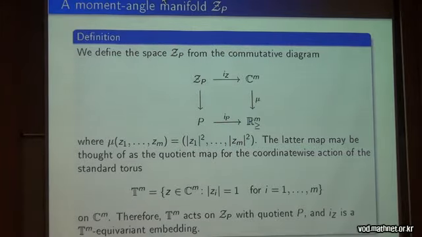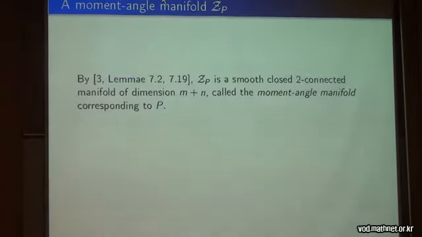Therefore, the torus acts on Z_P with quotient P, and we have also an equivariant embedding in the complex m-dimensional space C^m. So it is proved, for example, you can see it in the Buchstaber and Panov book, that Z_P is a smooth closed two-connected manifold of dimension m plus n, and this is called the moment-angle manifold corresponding to a simple polytope P.